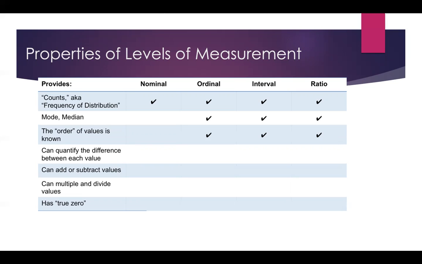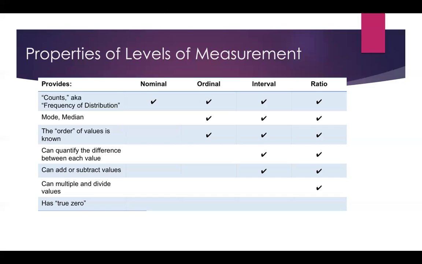The order is known in all but the nominal categories, but we can only quantify the difference with interval and ratio. Because ordinal data doesn't have true values, they're just an ordering, for example, good, better, and best, we can't actually quantify that. Same goes for adding and subtracting values. We can't add or subtract a rating on a hotel, for instance.